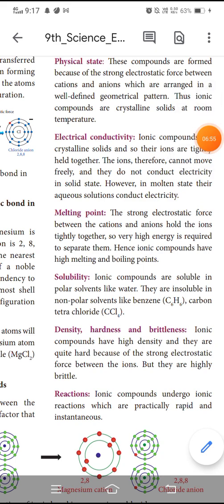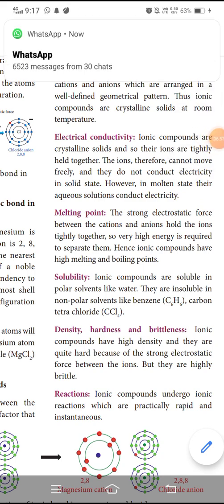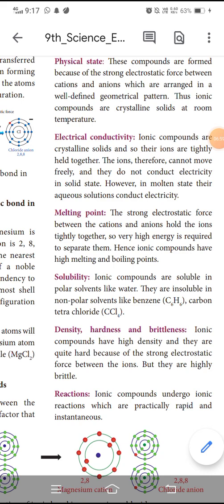Okay, the next one is density, hardness and brittleness. Due to the electrostatic force between the ions, ionic compounds have high density and are quite hard. They are also highly brittle.